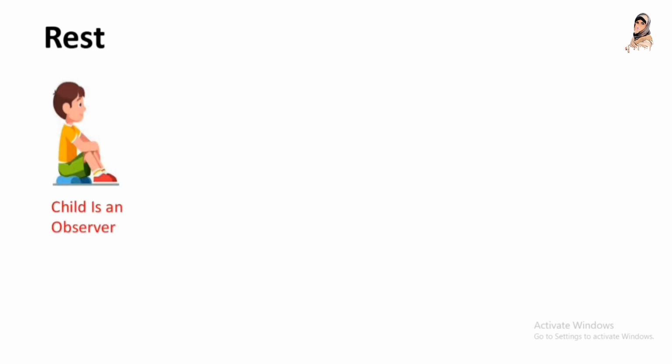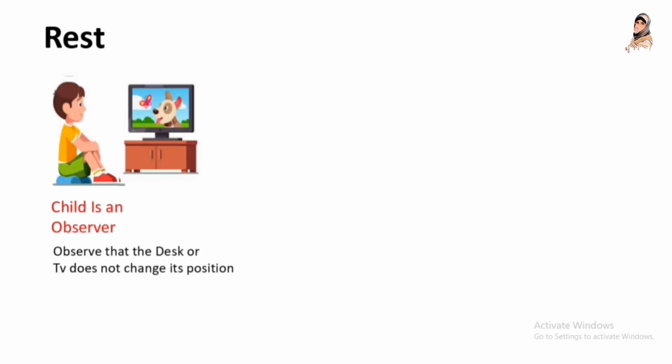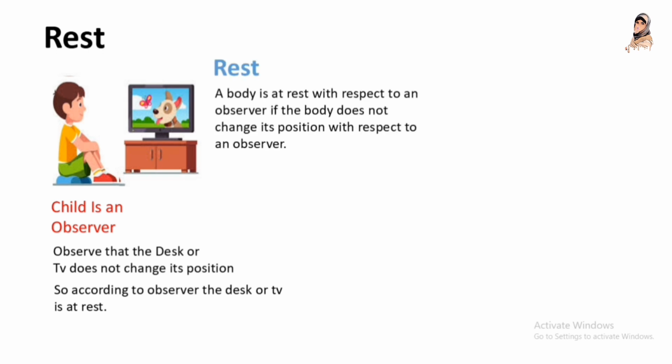Consider a child as an observer, who observes that the desk or TV does not change its position. So according to the observer, the desk or TV is at rest. Now how can we define the term rest? We can define that a body is at rest with respect to an observer if the body does not change its position with respect to that observer.